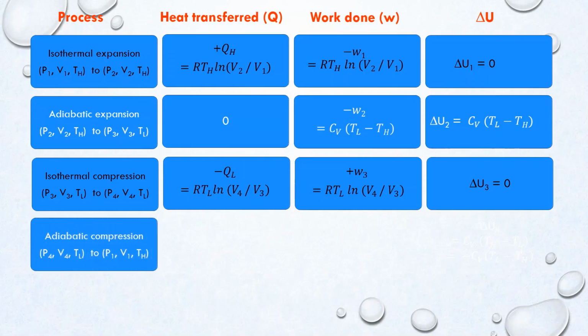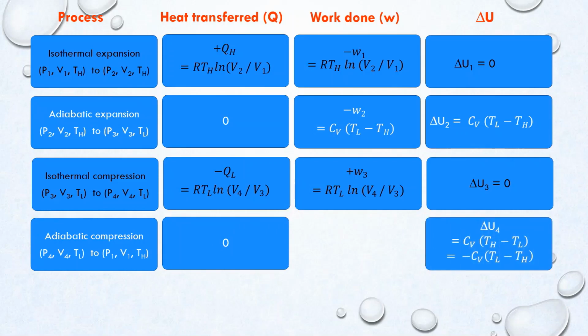The last process, adiabatic compression. In this process, the heat transferred is equal to 0. The change in internal energy equals CV into TH minus TL. It can be written as minus CV into TL minus TH. Here the work done on the system, plus W4, is equal to CV into TH minus TL, which is equal to minus CV into TL minus TH.